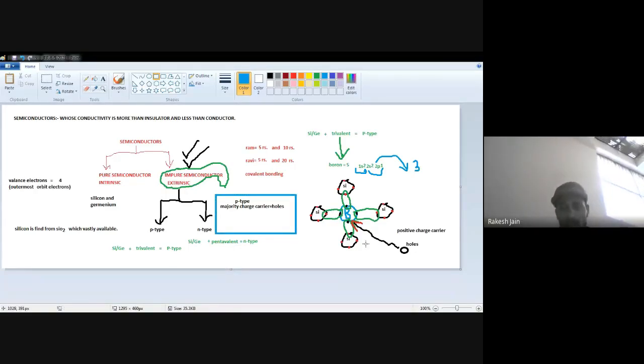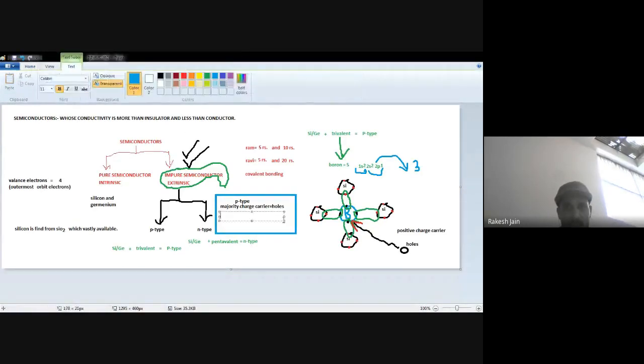Okay. Now there were too many electrons previously, before this combination, but now too many holes are there. It means electrons have now decreased. It means minority charge carriers. So in a p-type semiconductor, the minority charge carriers are electrons.